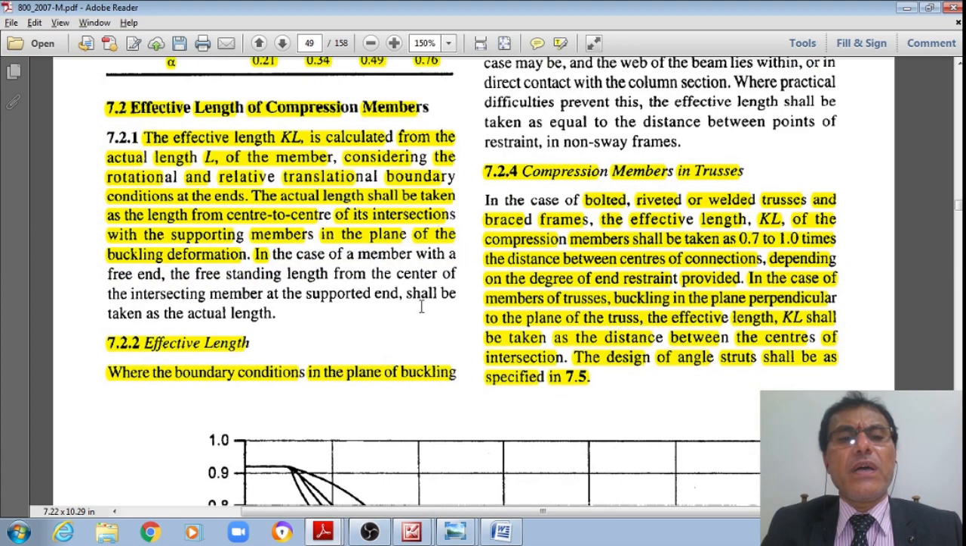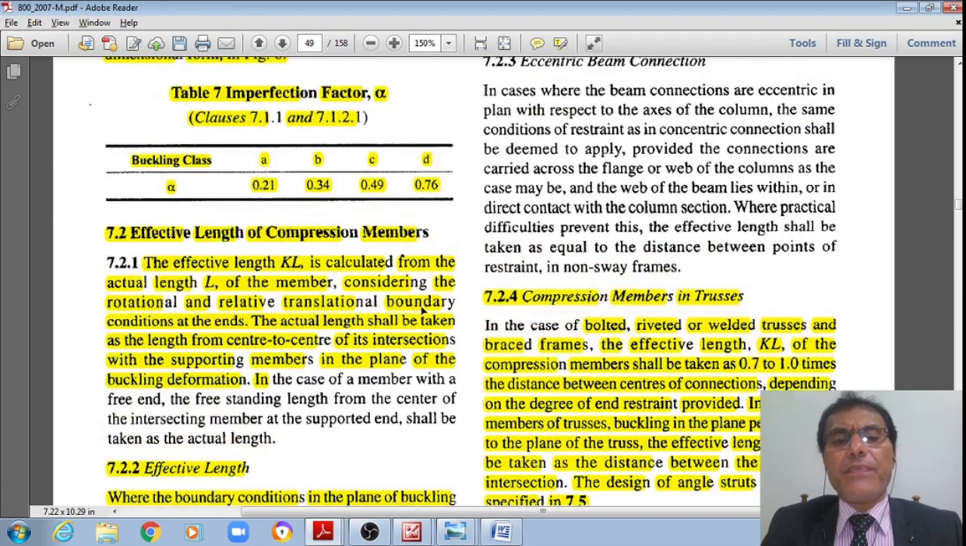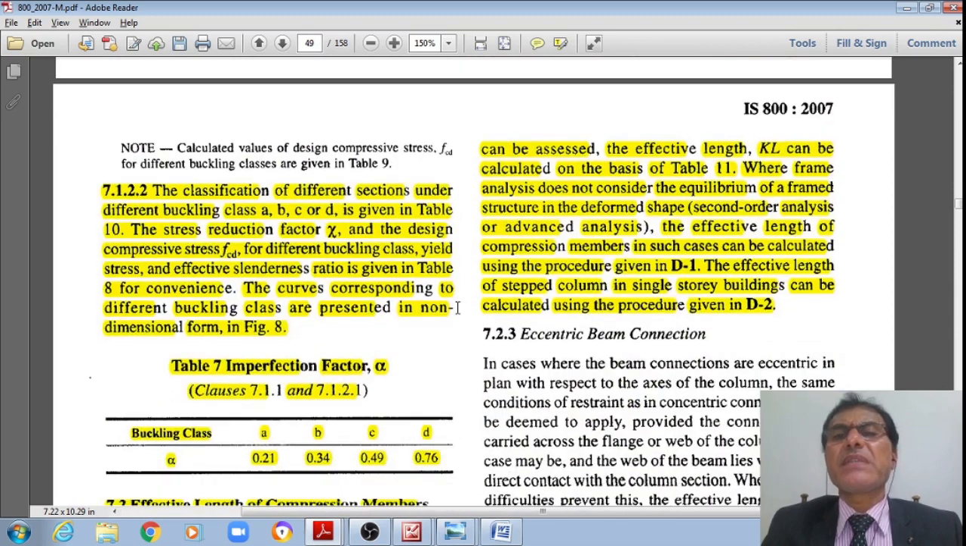Now, where the boundary conditions in the plane of buckling can be assessed, the effective length KL can be calculated on the basis of table 11, where the frame analysis does not consider the equilibrium of the frame structure in the deformed shape. For second order analysis or advanced analysis, the effective length of the compression members in such cases shall be calculated using the procedure given in Annex D1. We have discussed that in the previous subheading. The effective length of stepped columns in a single storey shall be as given in Annex D2. We already discussed that.